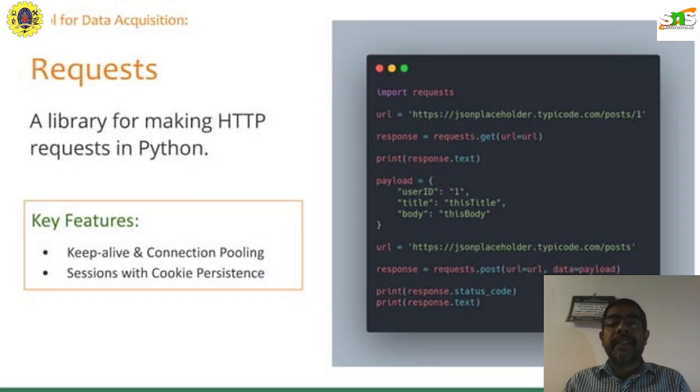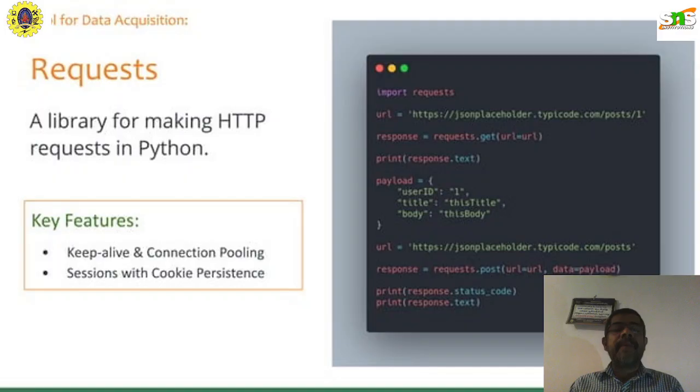I define user ID, title, and body, these three parameters, which I am going to extract from that website, and I define that as the payload. Now I give the response as response dot post URL equal to URL and data equal to payload. From that payload, all the data is extracted, and finally I print the status underscore code and the text I received from that website.